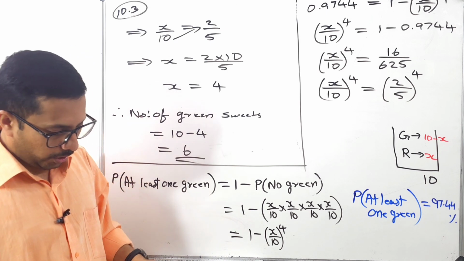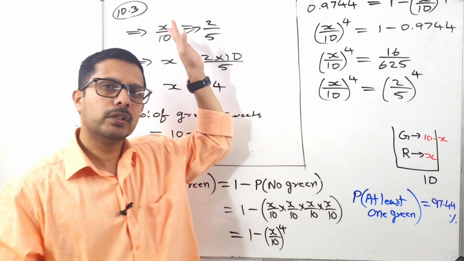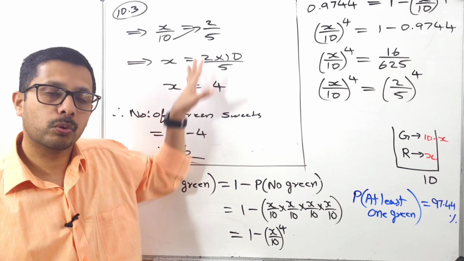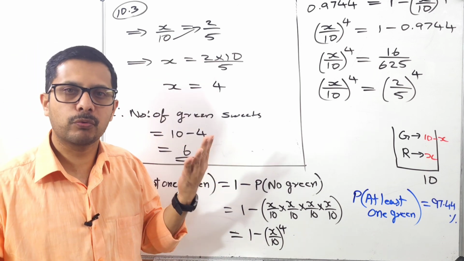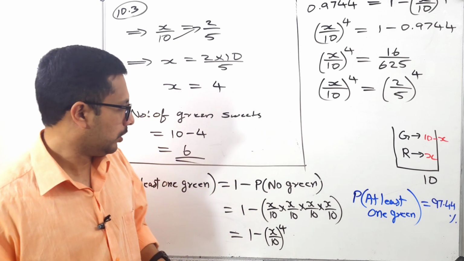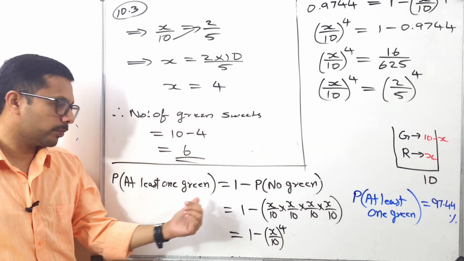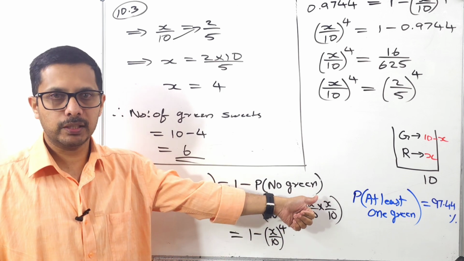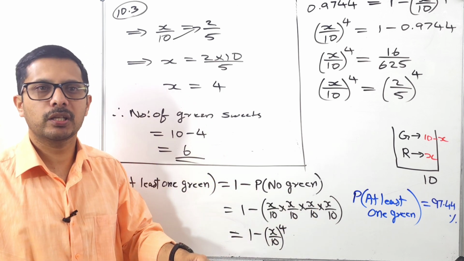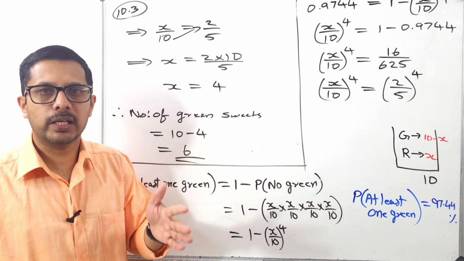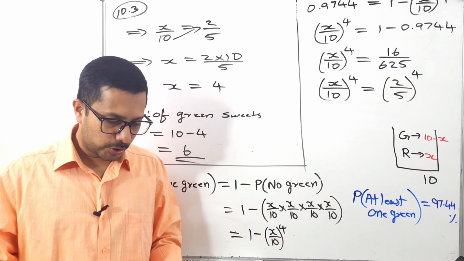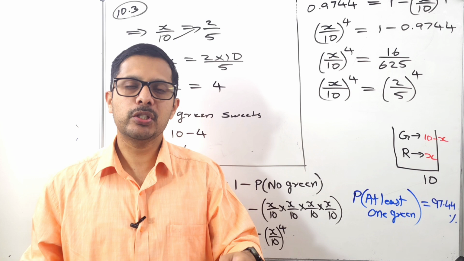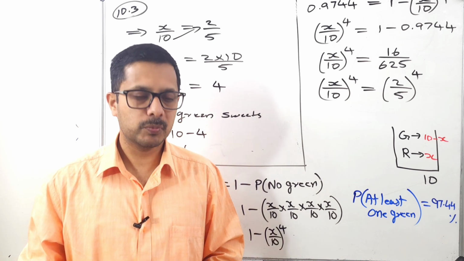Okay, I explained this one just for you to understand, but when you write your exam, you don't want to write all of that, you won't get time. It's only 4 marks. Am I right? So you have to remember like this: the probability of at least one green is 1 minus the probability of no green. When you get a similar question, you will remember we can do it like this quickly. So guys, that is KwaZulu Natal September 2024 probability section.